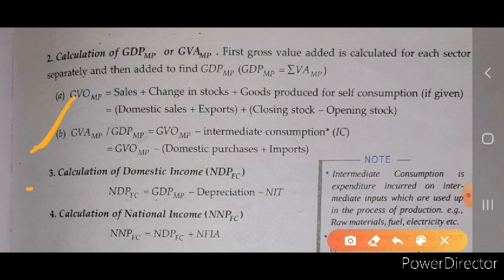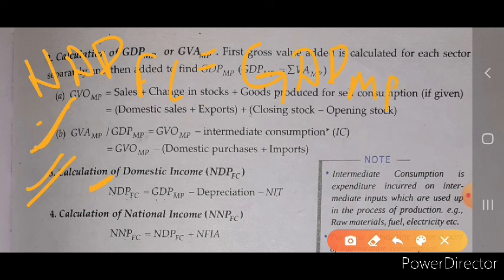Now the third one is to calculate the domestic income. The next step is to calculate the domestic income, and domestic income is called the NDP at factor cost. So for NDP at factor cost, we have the value of GDP at MP.